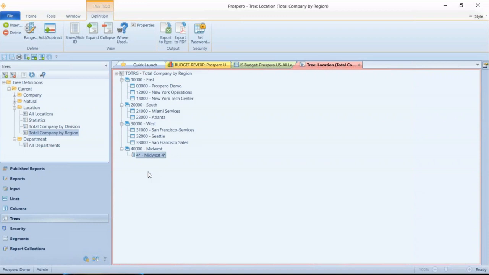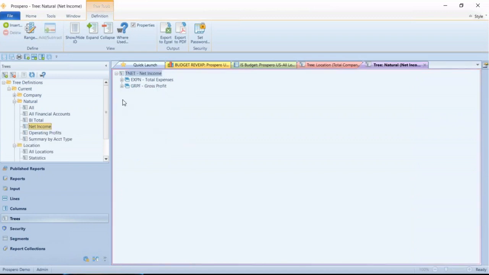Let me also show you the natural tree here. I've got one for net income. I'll open that up for us on the right. And under here, just to show you, I'll use total expenses as an option here. If I reference total expenses on a report, I can see that this is a range of account numbers, and this would automatically pick up any new expense account that I ever add to this company.